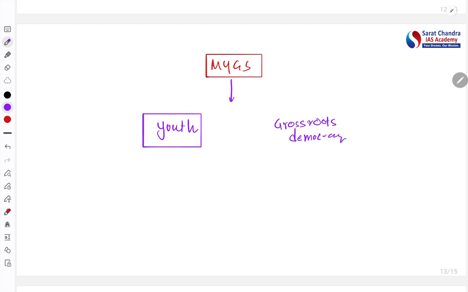Youth and the grassroots democracy. So this particular scheme will try to connect the youth with the grassroots democracy, so that the youth can understand the grassroots challenges and how governance at the grassroots level works, as well as contribute to grassroots democracy by providing their inputs also.